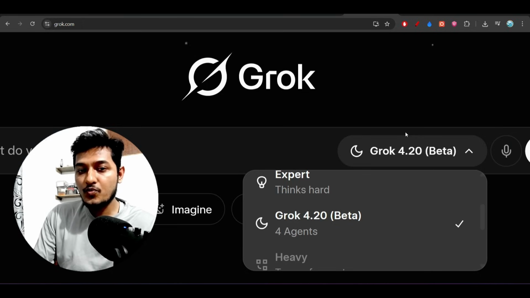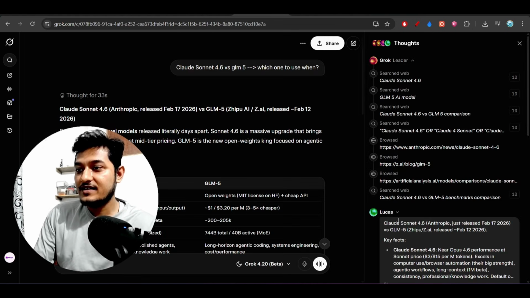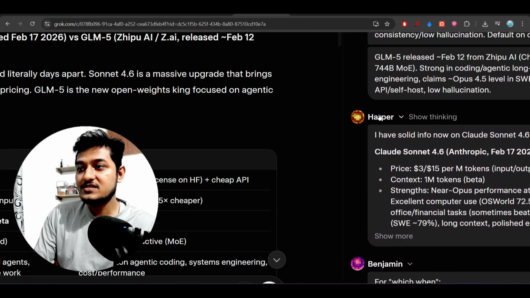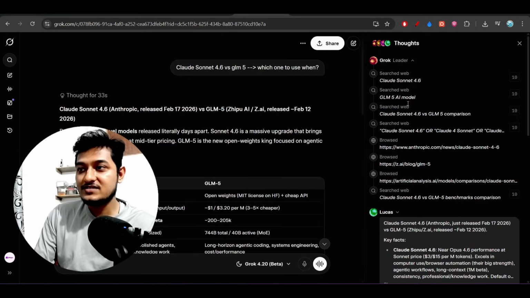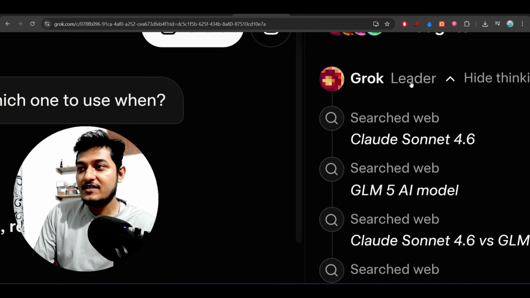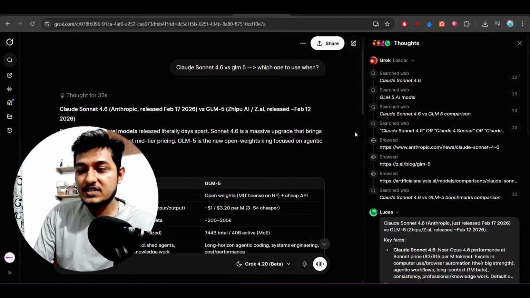Finally, the Grok 4.20 model got out, and this model is totally different from all other existing models. Why? Here you see it is written that Grok 4.20 contains 4 agents, and the names are Lucas, Benjamin, Harper, and the fourth one is the leader, which is Grok itself. Now the question is how these 4 agents are working together.